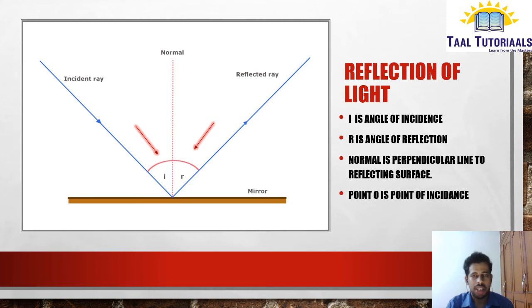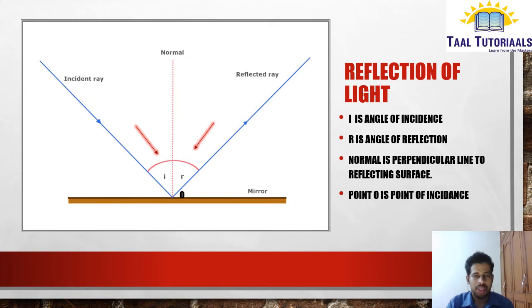Next, normal is a line which is drawn perpendicular to the reflecting surface. Here the reflecting surface is the mirror. And point O is showing you the point of incidence. Why did I take this point? Because I want to explain to you the second law of reflection.